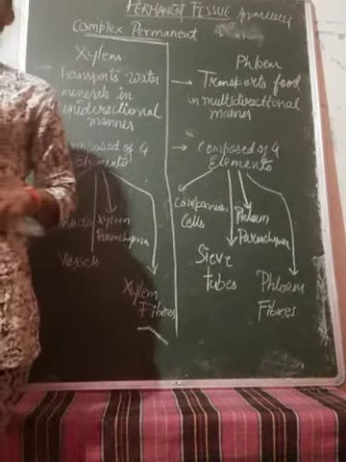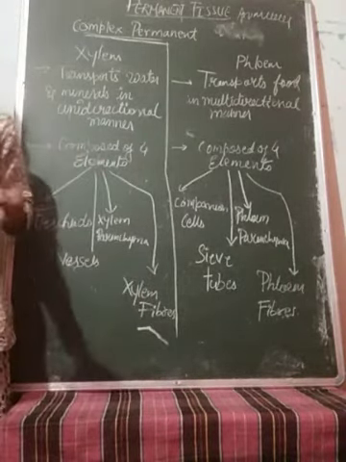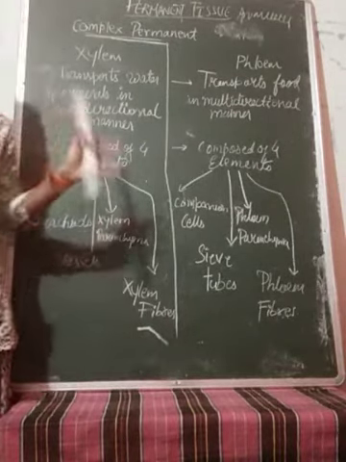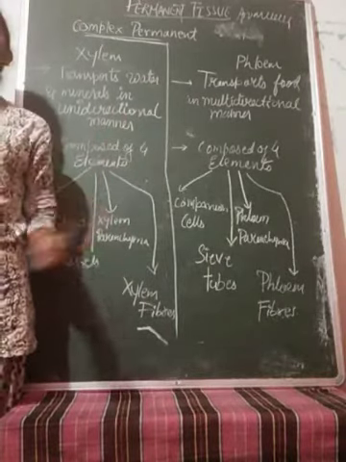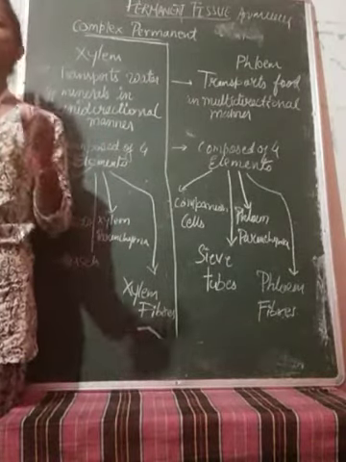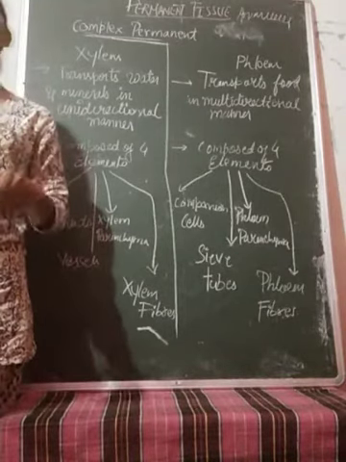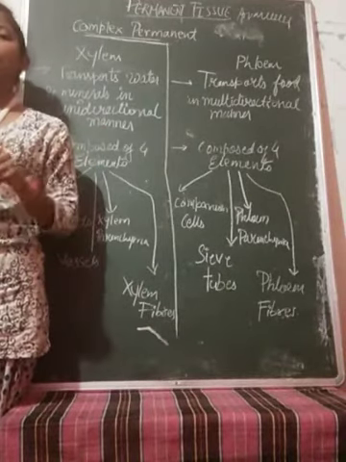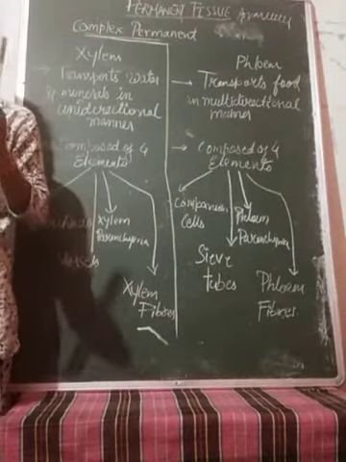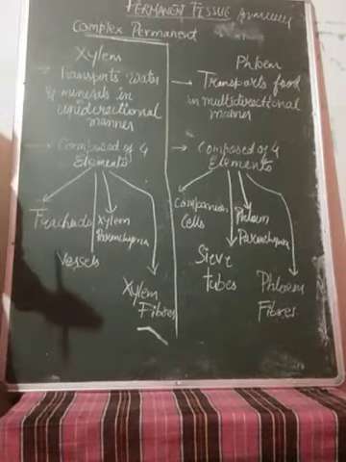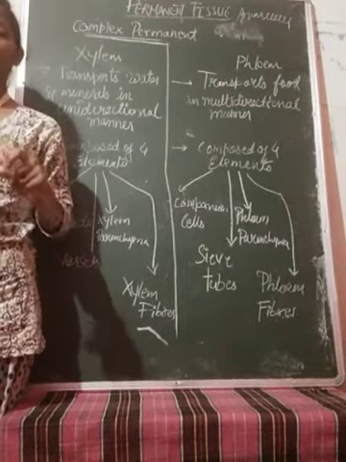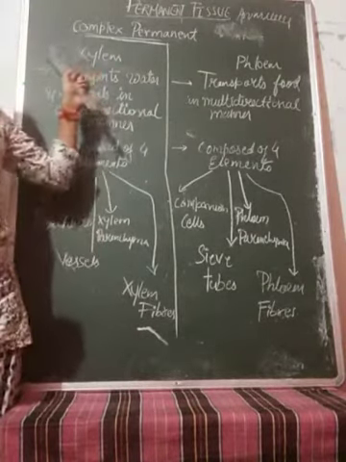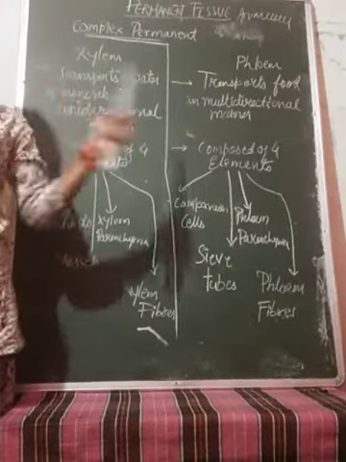In the last block we have studied about the meristematic tissue, right? We have seen the different types of meristematic tissue, but today in this block we are going to study about the permanent tissue. And I hope you know there are two types of permanent tissue, that is the simple permanent tissue and complex permanent tissue. Okay, so simple permanent tissue, I hope you would have seen the block and I have made it clear. All the topics were there and we have completed that portion also. So today we are going to start with the permanent tissue, which is the complex type.